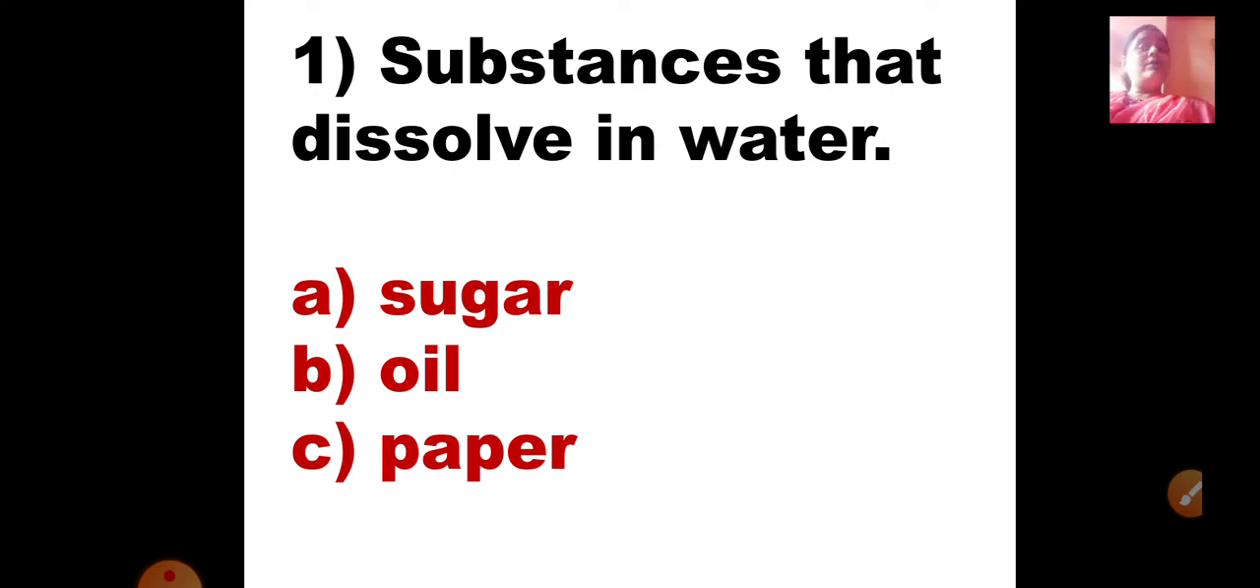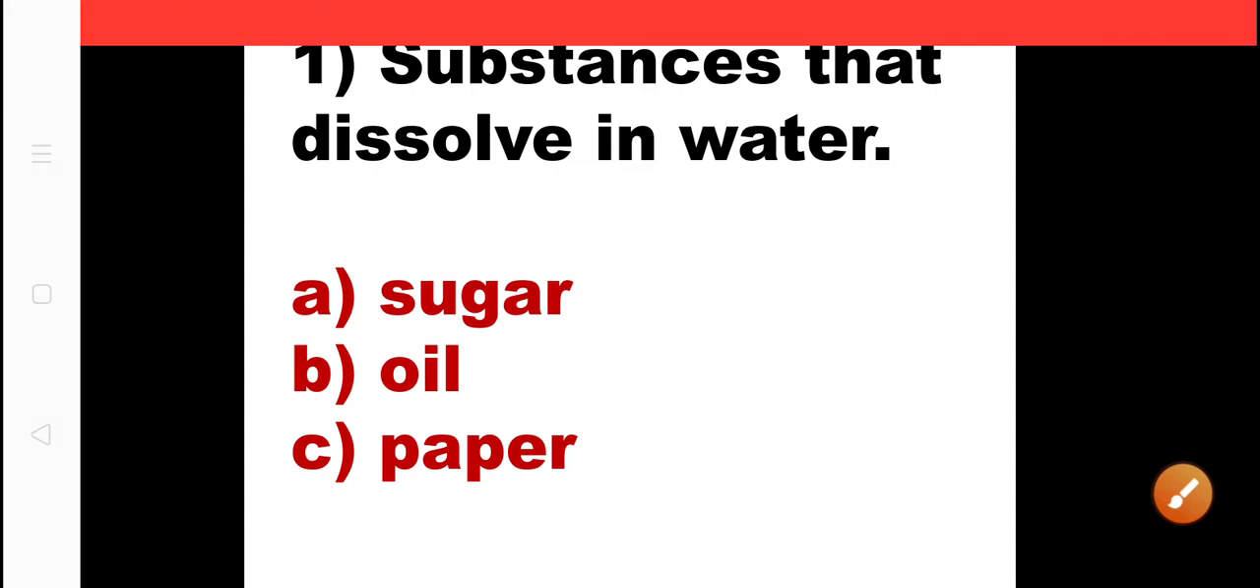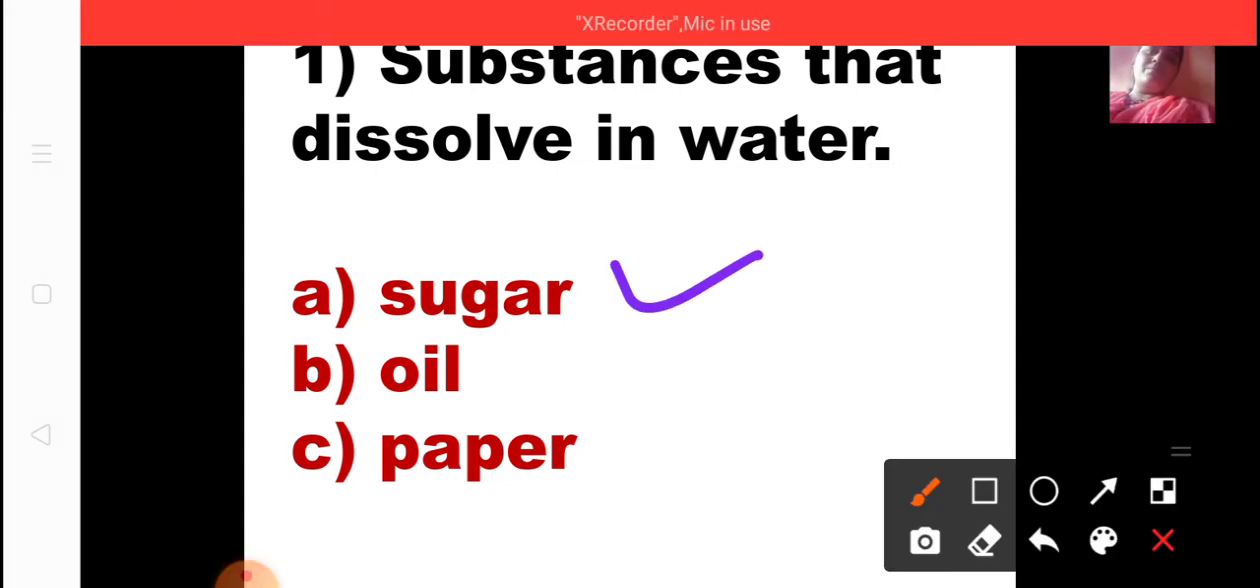Yes, sugar dissolves in water, but don't make haste. See the remaining 2 options also. B option is oil. Does oil dissolve in water? No, oil will not dissolve in water. Oil floats on water. And C option is paper. Does paper dissolve in water? Definitely no. So A option is your correct option. So you are going to choose sugar. You are going to tick the option sugar. Okay.